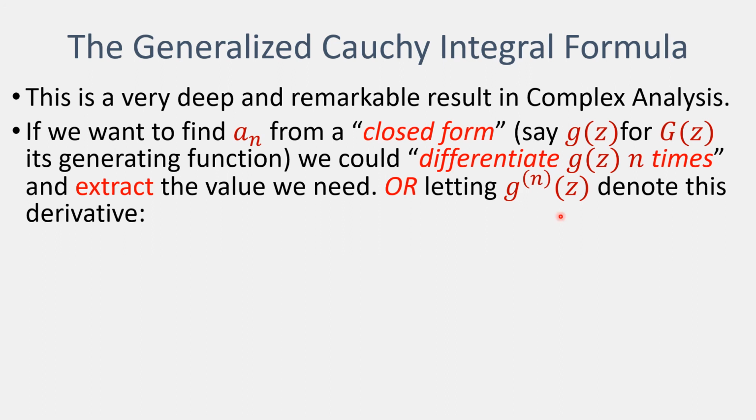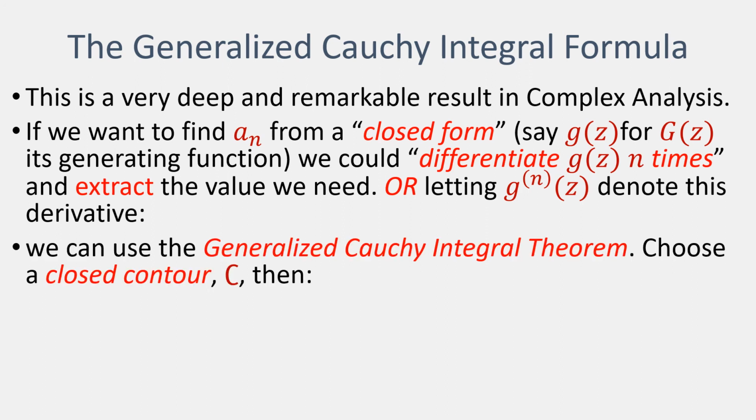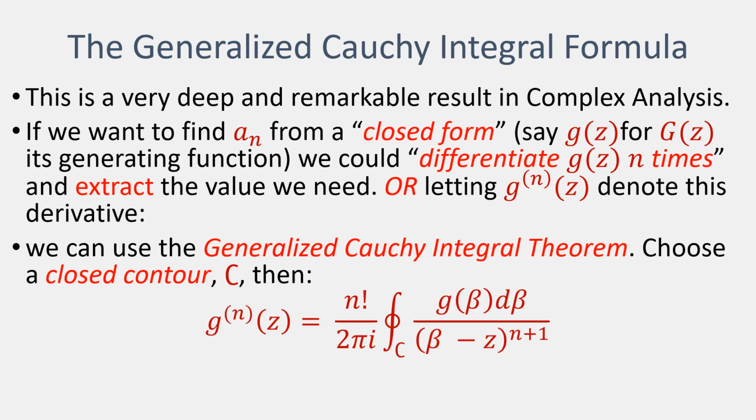Alternatively, suppose we denote the derivative we're looking for using this notation. Then what the generalized Cauchy integral theorem tells us is we can proceed like this. Let's choose some closed contour. Then the result we want is the outcome of this complex integral here. And so all we need to do is find this integral and evaluate the resulting function at the point z equals 0. And that gives us our outcome.